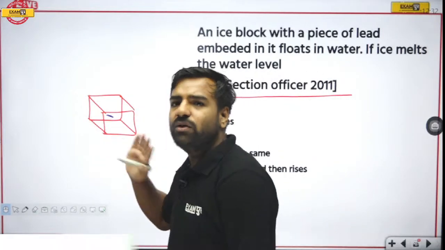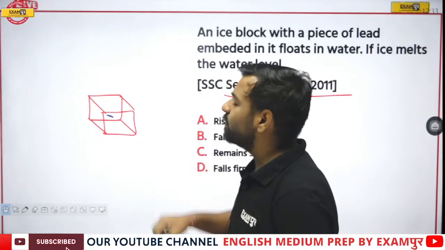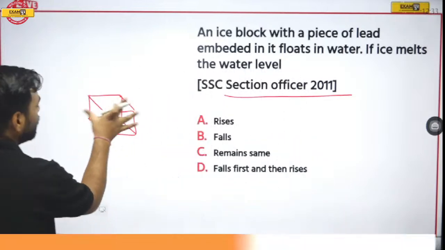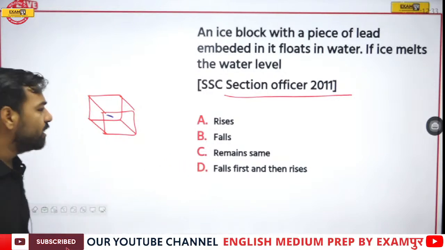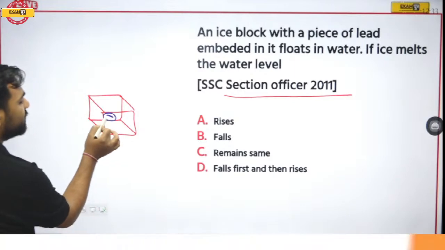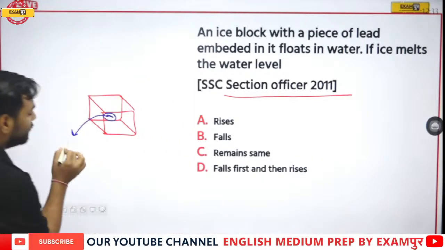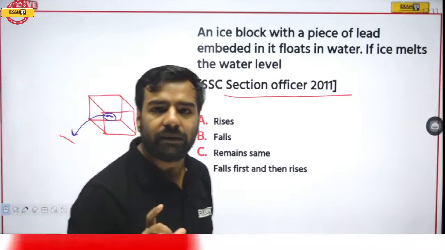Ice was floating on water, correct? And if lead would not be there, what will happen? Whatever is the volume of this ice, accordingly it will get converted into water. But since lead was embedded, it's very obvious this much part must have come out. So I'll use red color over here. This much part would have already come out at the time when this lead was embedded.